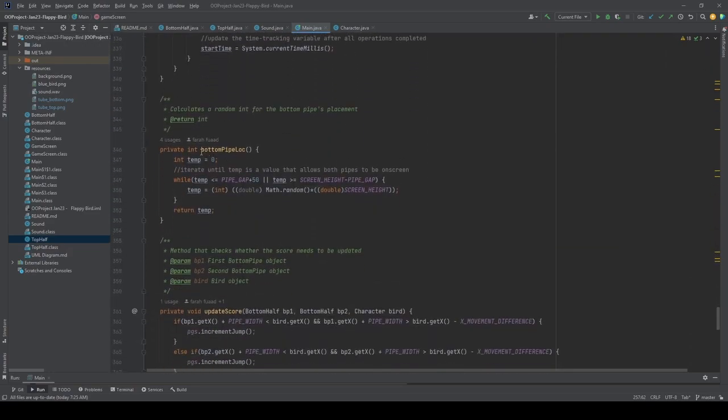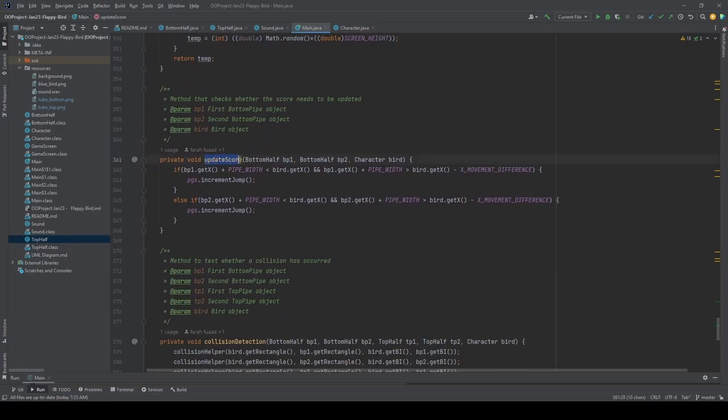Next, you have the method bottom pipe lock, which randomizes an integer value for the bottom pipe's placement, so that it randomizes a value for where the bottom pipe will be placed, which in return also creates the pipe gap and also the placement for the top pipe. So it will all be initiated here.